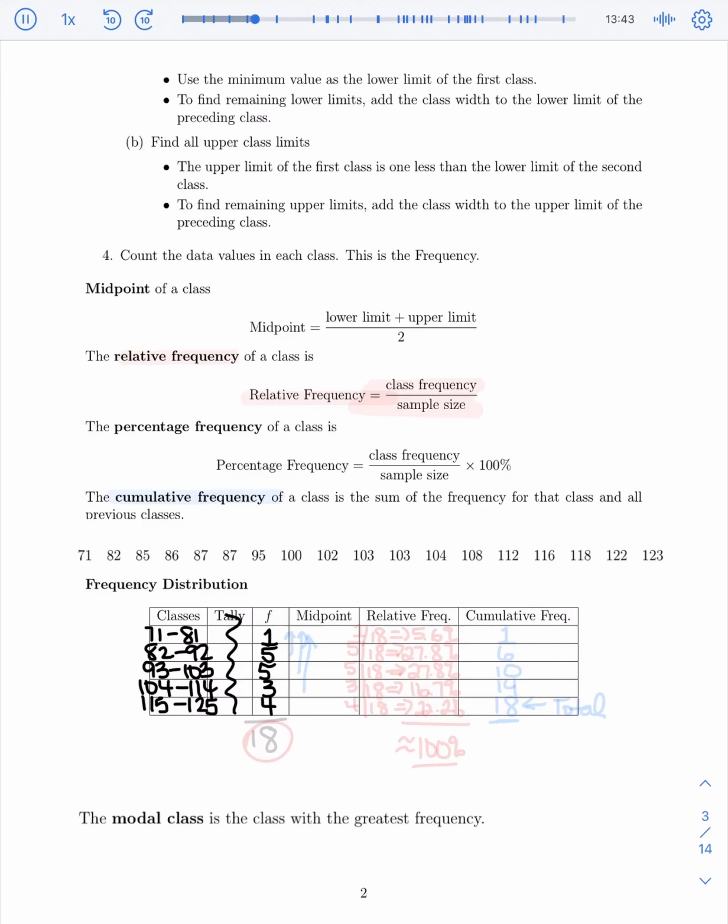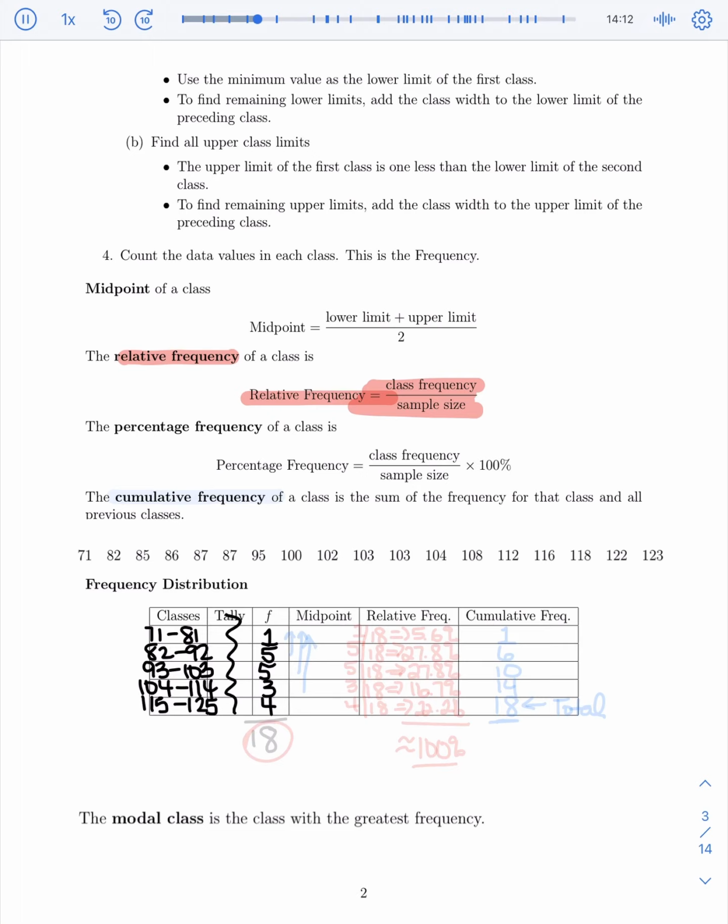We'd like to talk about now how to find relative frequency. Relative frequency is basically taking your frequency for the class that you're looking at and dividing it by the total frequency. So it's basically you're trying to find a decimal for your frequency.